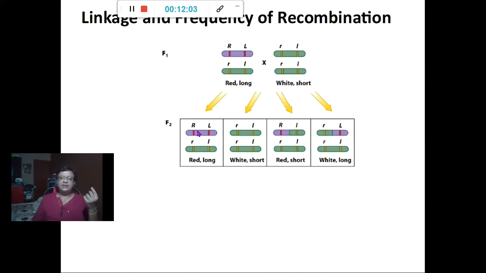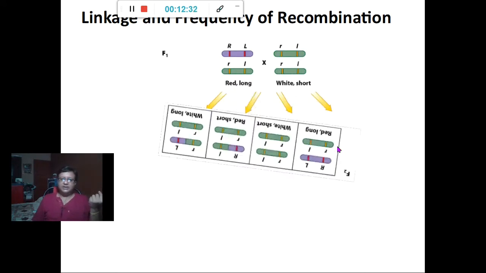You have capital R, capital L, small r, small l on one side. You have the other, small r, small l, and small r, small l. This is the parental phenotype. Then you have the recombinants coming, capital R, small l, and of course you have the other complement, small r, capital L, with R and L small on the other chromosome.